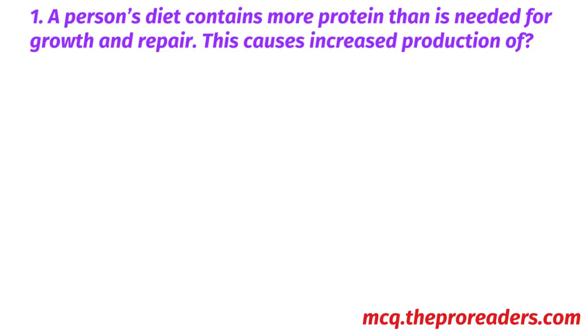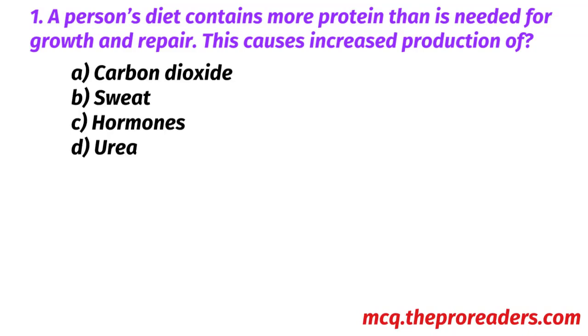A person's diet contains more protein than is needed for growth and repair. This causes increased production of: carbon dioxide, sweat, hormones, urea. Option D, urea, is the correct answer.